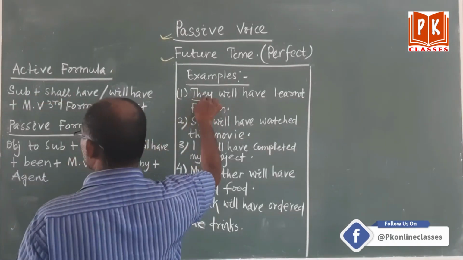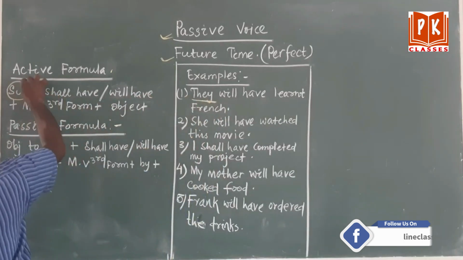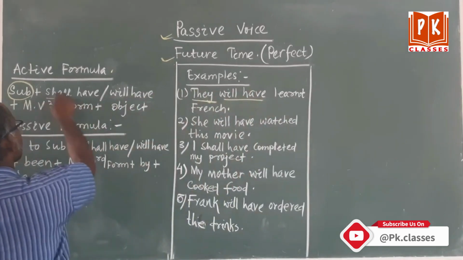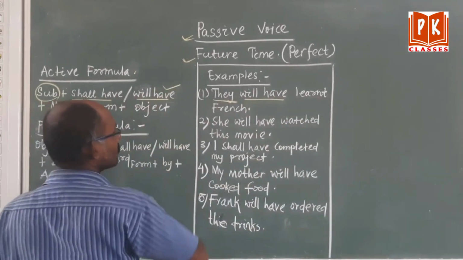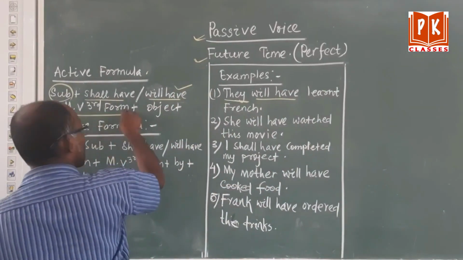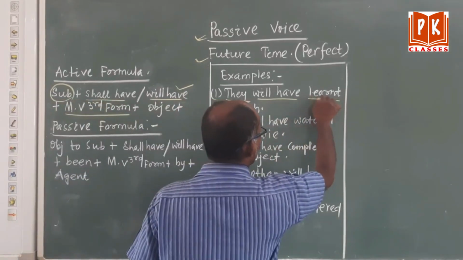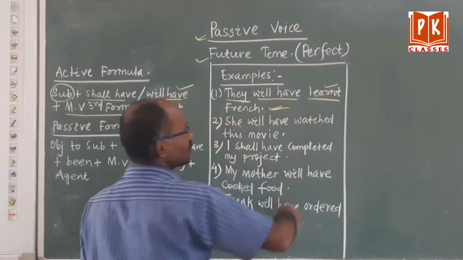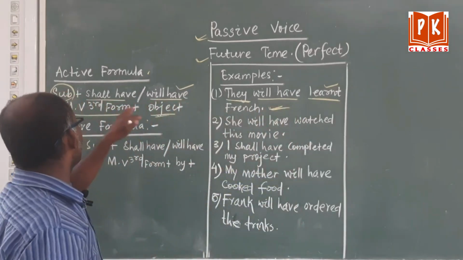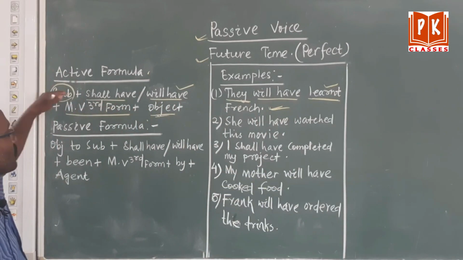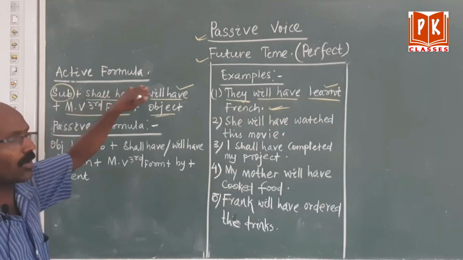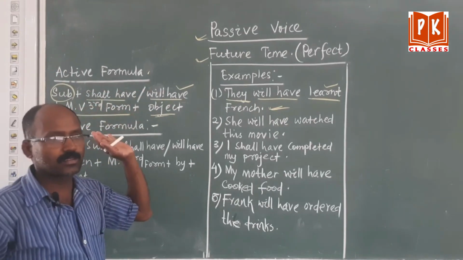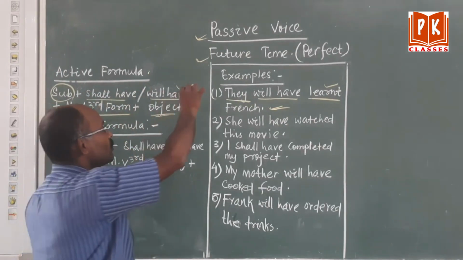There is the subject, then shall have or will have, then the main verb, third form, learn, learnt, then the object. In every sentence, you will find the active formula: subject plus shall have or will have, then main verb, third form, plus object, isn't it? Okay, already you have got it.